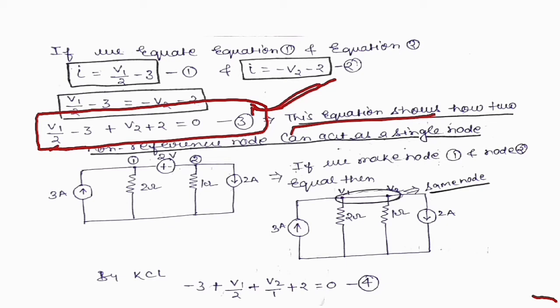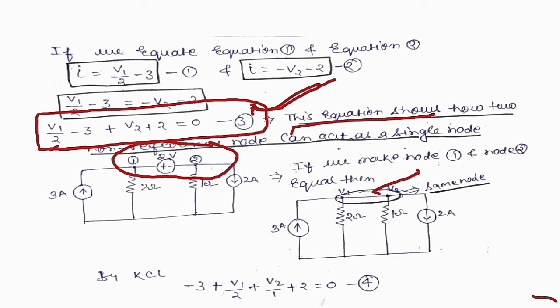First of all, if we make nodes 1 and 2 a single node, that means we eliminate the voltage source in between them, then it becomes a single node.